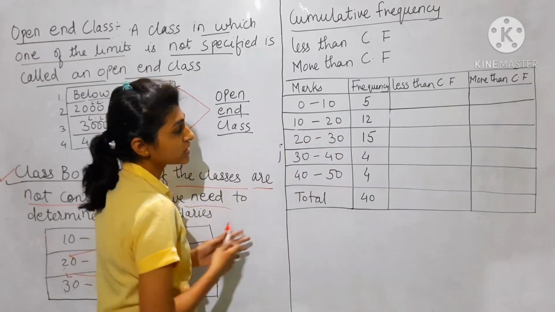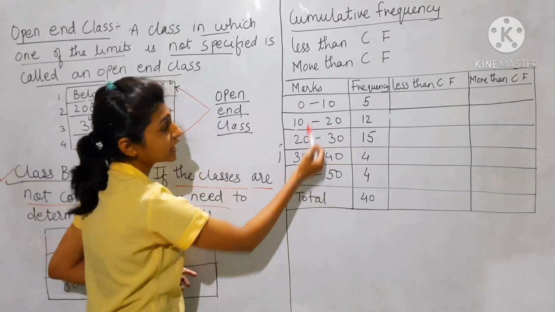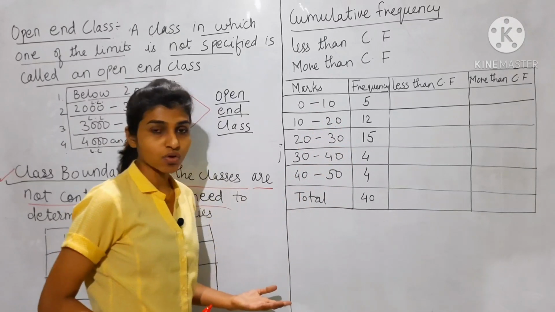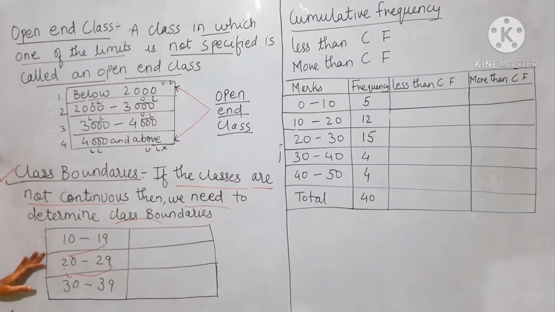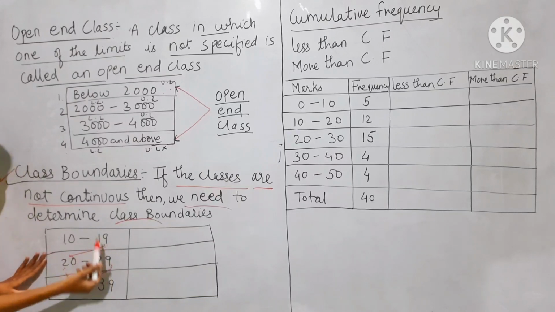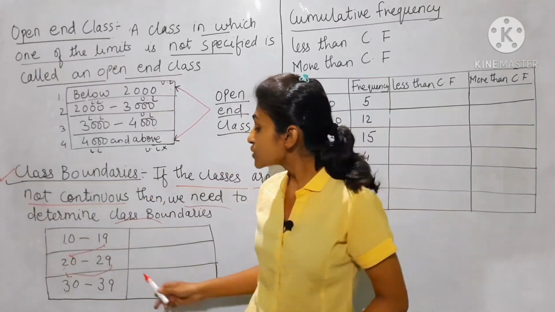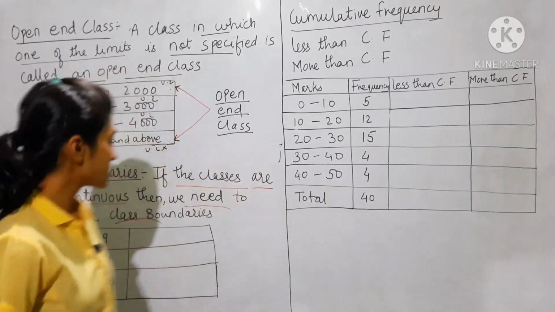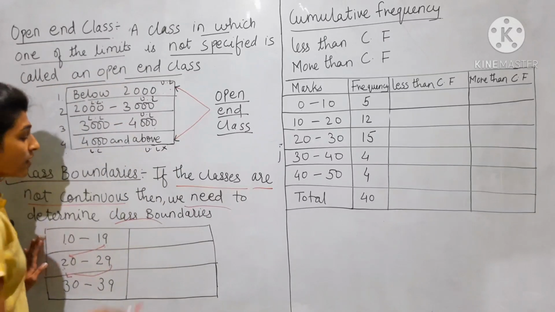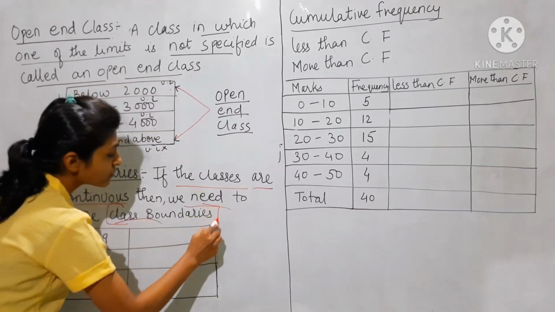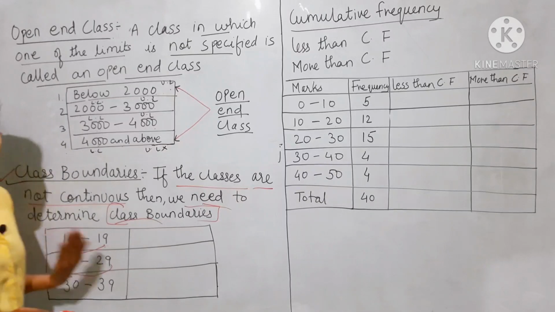These are called continuous classes. But in the example 10 to 19, after 19 the number 19 is not repeated in the second class, number 20 is there. So the classes are not continuous. To make the classes continuous we need to find the class boundaries.